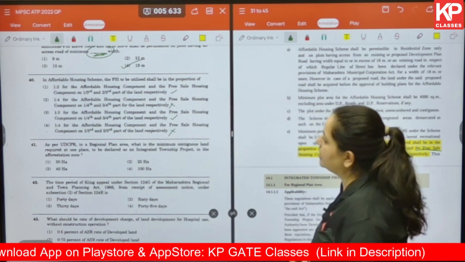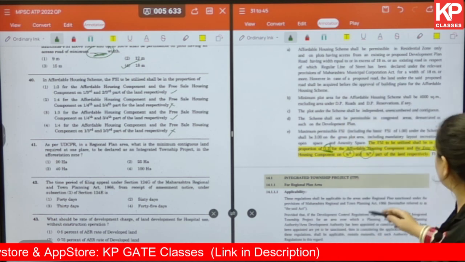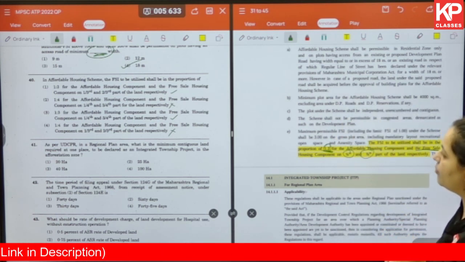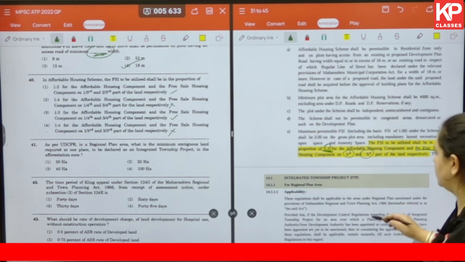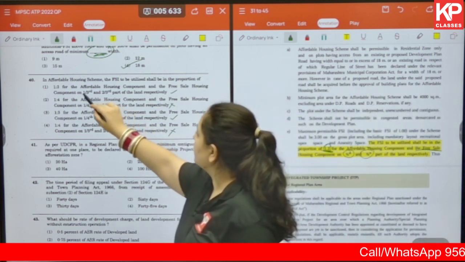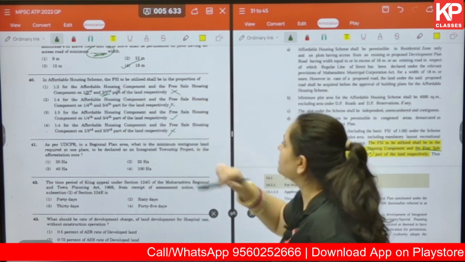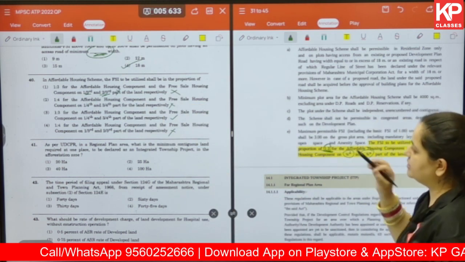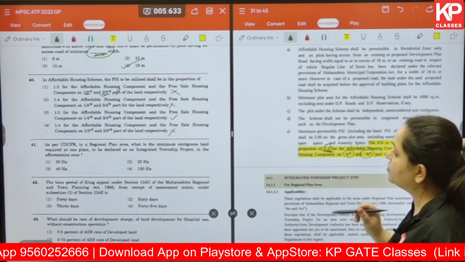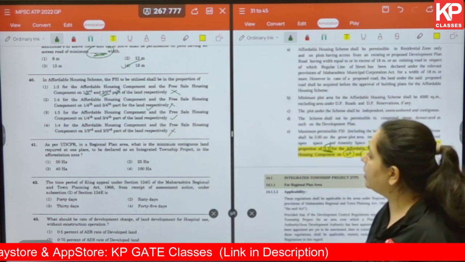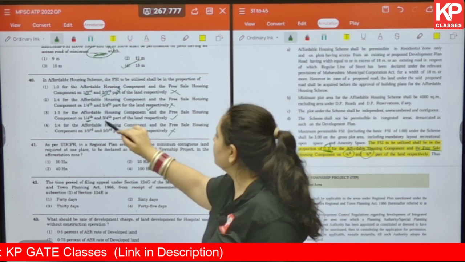First one says 1:3 for the affordable housing component, okay, correct, and the free sale housing component on 1/3 or 2/3. It's wrong. Okay? Because of this particular answer is wrong. So the answer has to be option number 3. Let's read it properly. 1:3 for the affordable housing component, correct, and free sale housing component 1/4 and 3/4 part.